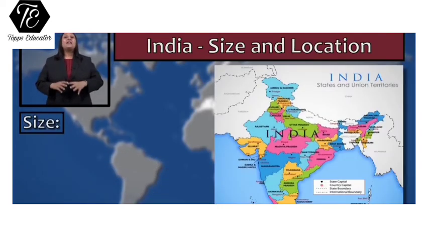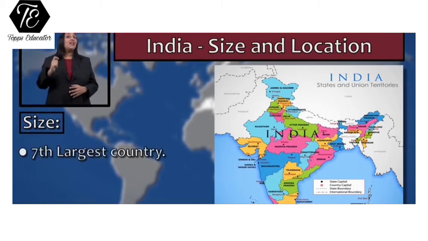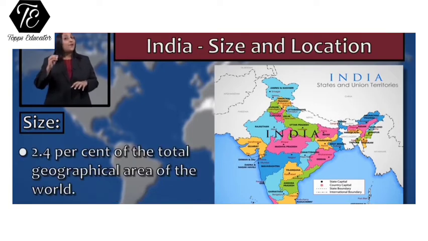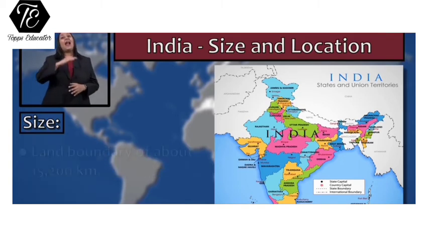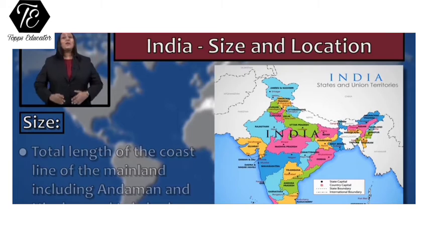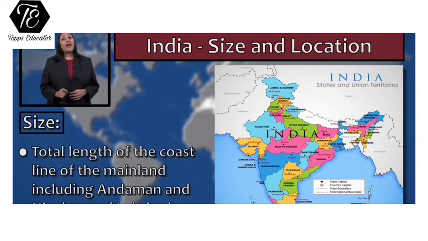Now, India is a huge country. It is the seventh largest country of the world with a total land area of 3.28 million square kilometers, and it occupies 2.4% of the world land area. If you look at the total land boundary of our country, it stretches to 15,200 kilometers. And we have a vast coastline of 7,516.6 kilometers. And this includes the coastline of the islands of India, which are the Lakshadweep and the Andaman and Nicobar Islands.